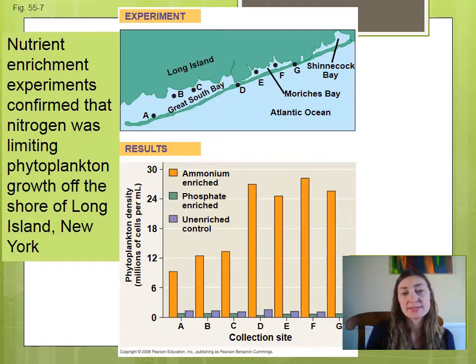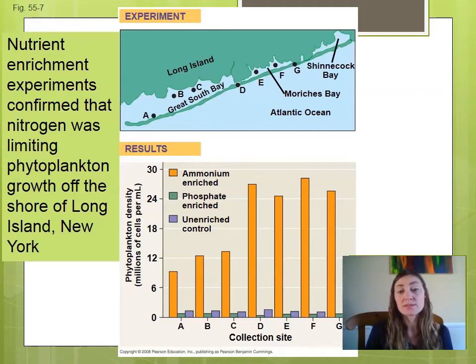In this diagram, we can see that right off the coast of Long Island, we have different points, A, B, C, D, E, F, G, where measurements were taken to look at the primary productivity, or actually the amount of phytoplankton that grew off of the shore. They were getting a lot of runoff from farms, so we can anticipate that there was also nutrient runoff, either nitrogen or phosphorus in this case. The level of the bar represents how much phytoplankton growth there was as a result of that particular nutrient.